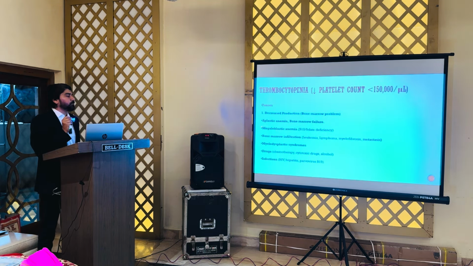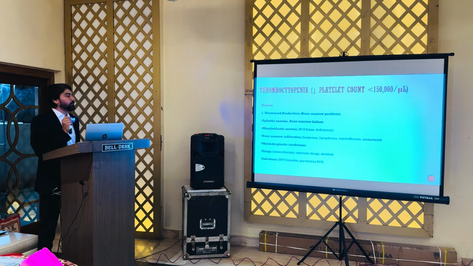Now, the second important cause is increased destruction. Now, the bone marrow is completely normal, it is producing the platelets, but the platelets are destroyed in the circulation. Now, the cause could be immune or non-immune. Immune mediated causes are basically ITP, immune thrombocytopenic purpura, SLE, or drug induced like quinine and heparin. On the non-immune side, very important is DIC, especially in pregnant females, DIC is very common, then thrombotic thrombocytopenic purpura, then hemolytic uremic syndrome and sepsis. So, all these conditions can cause increased destruction of the platelets.